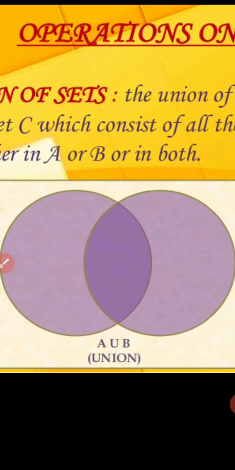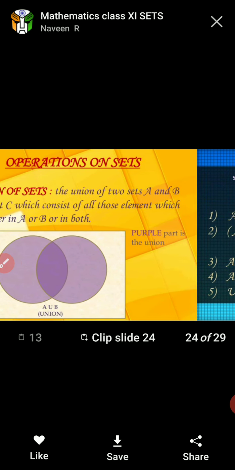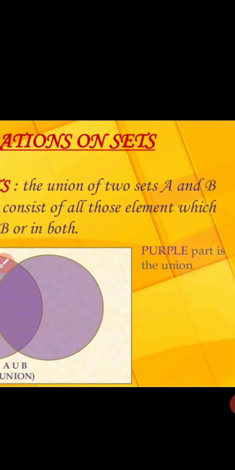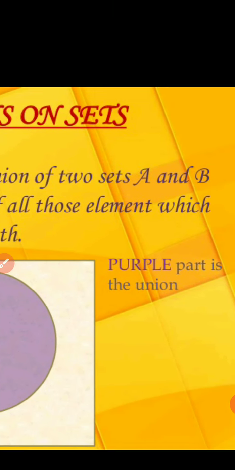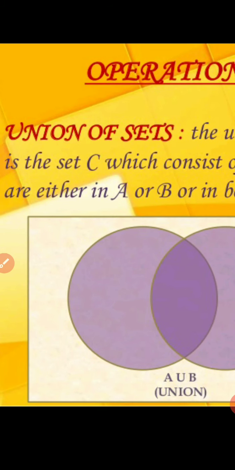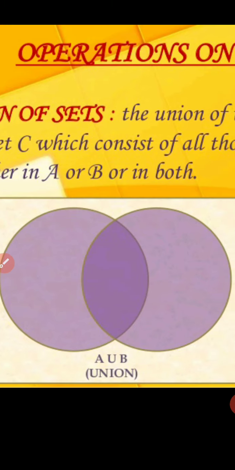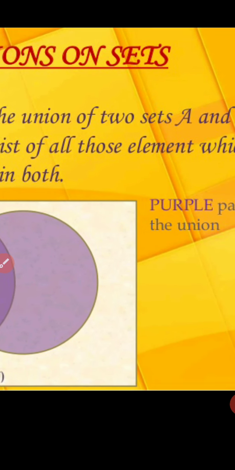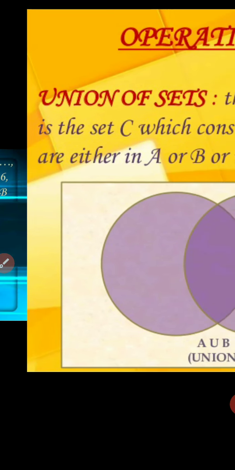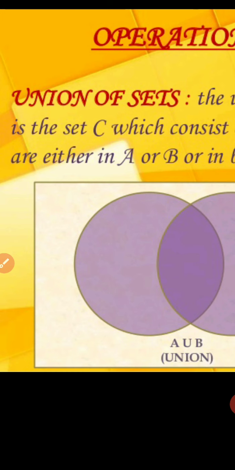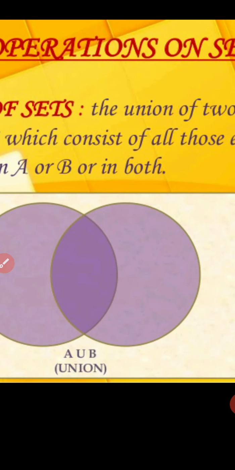Union of sets. The union of two sets A and B is the set C which consists of all those elements which are either in A or B or in both.